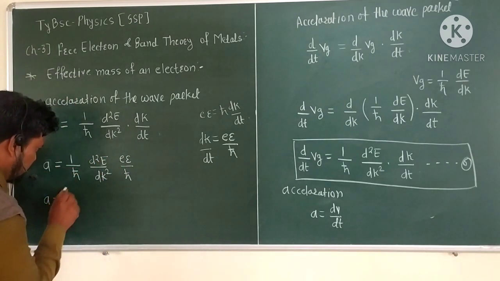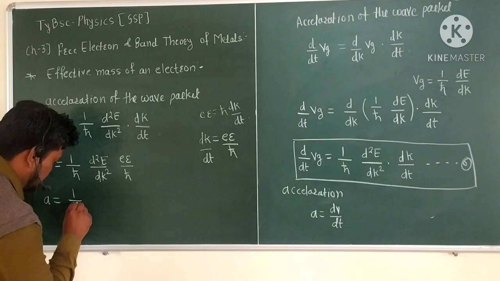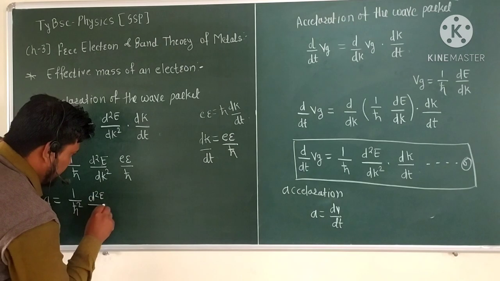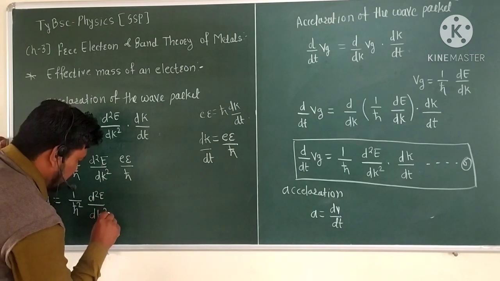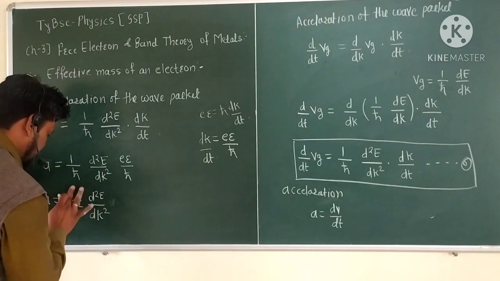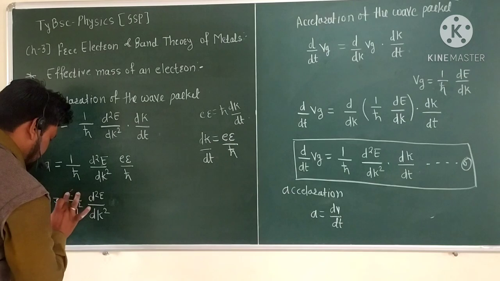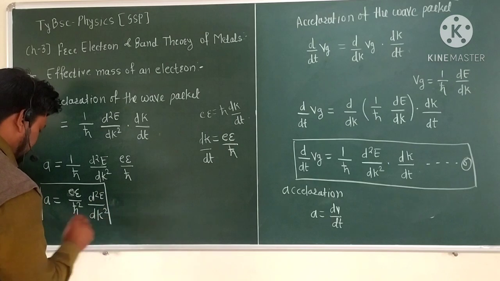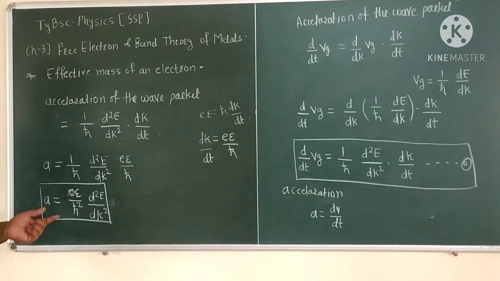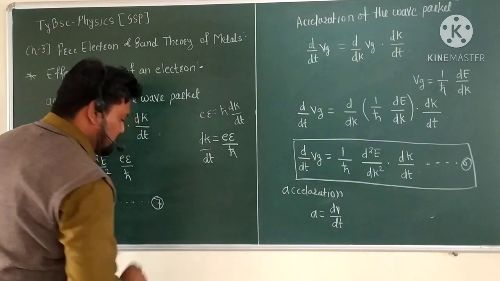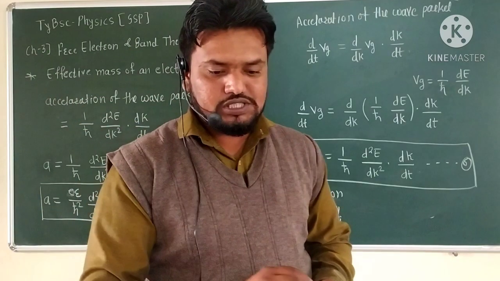So the acceleration is equal to 1/ħ² times d²E/dk² into eE. This is the acceleration of the wave packet: a = (eE/ħ²) d²E/dk². This is equation number 7.